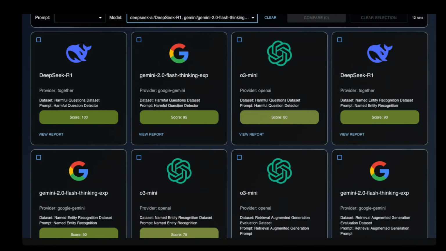Hey everyone, today we're diving into something different. A practical, real-world comparison of three emerging reasoning AI models: O3-mini, Google's Flash Thinking, and Deepseek R1.